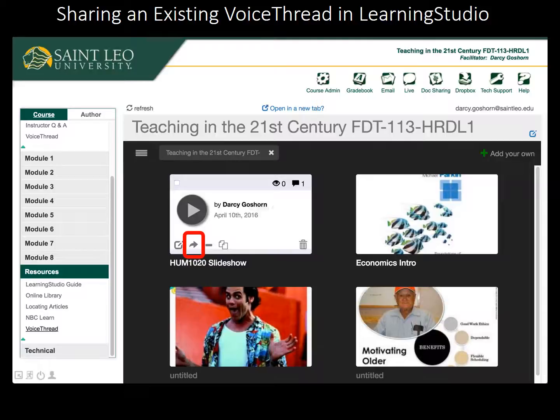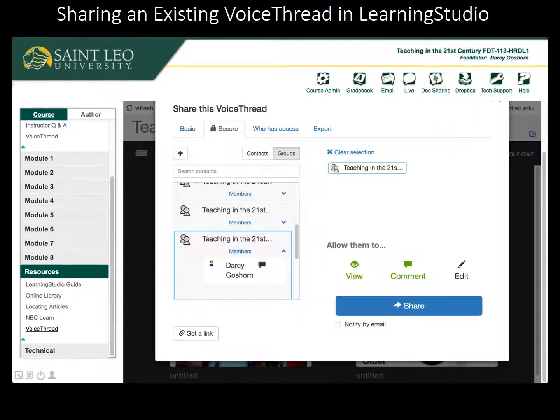So now I'm going to share my new VoiceThread with my students. First, I hover over the VoiceThread and click the Share icon. A pop-up appears with the Secure Sharing options open. While you can use this to securely share VoiceThreads by selecting from lists of classes, it's rather annoying, and I don't suggest sharing this way.